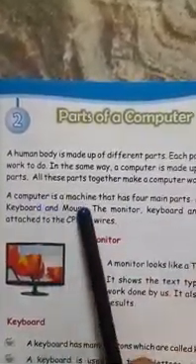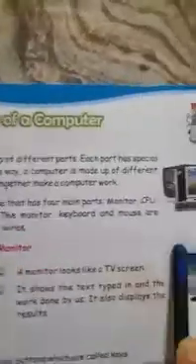A computer is a machine that has 4 main parts. How many main parts do we have, children? Repeat with me: a computer is a machine that has 4 main parts.